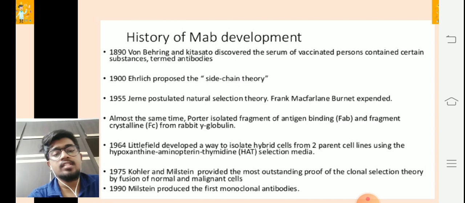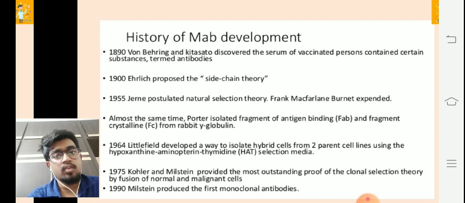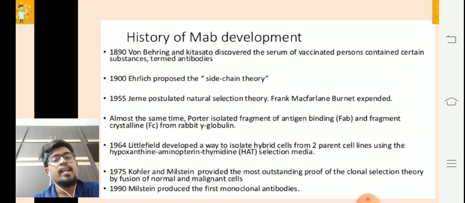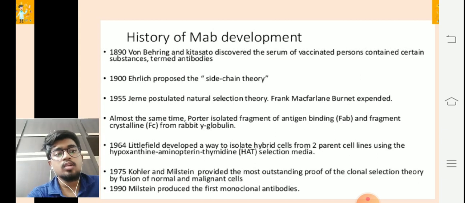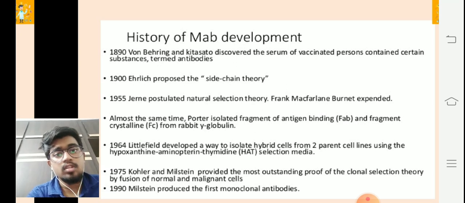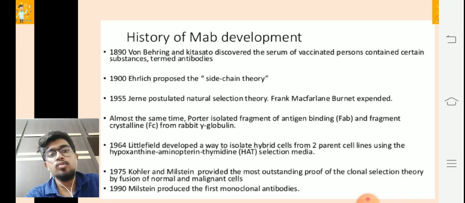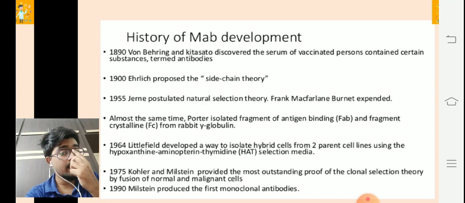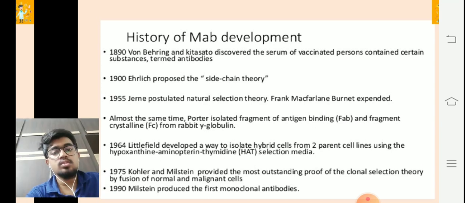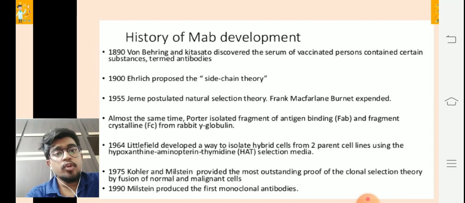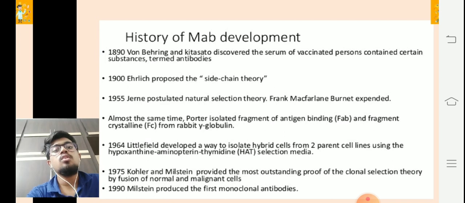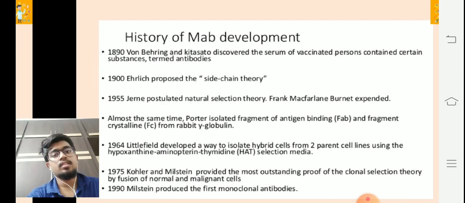At that point in time, in 1964, it was very difficult to do without technology, and they did it. In 1975, Kohler and Milstein provided the most outstanding proof of the clonal selection theory, which was very popular, by fusion of normal and malignant cells. They used normal cells and malignant cells and combined both of them, and that was used as proof for clonal selection theory. In 1990, Milstein again produced the first monoclonal antibodies, and that's how monoclonal antibodies got discovered.